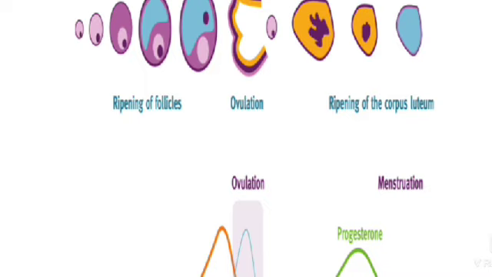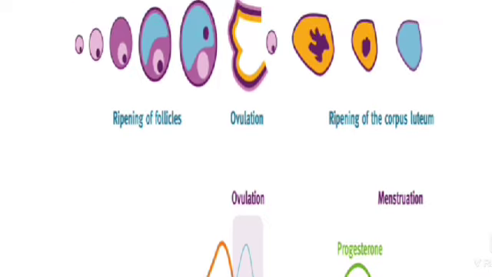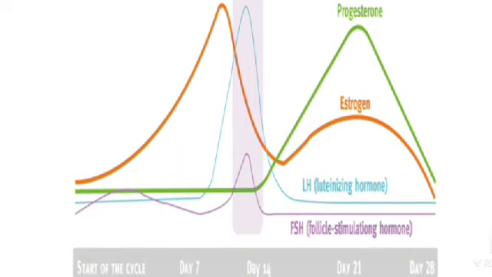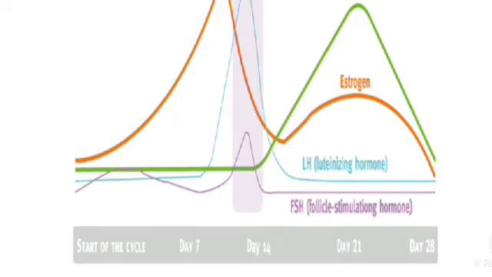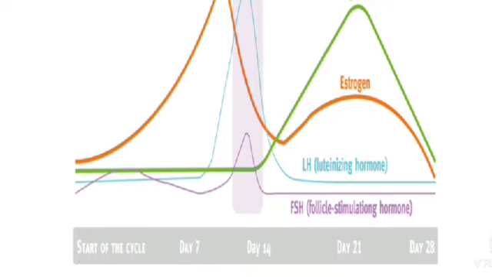See the start of the cycle, day 7: ripening of follicles, ovulation, ripening of the corpus luteum, ovulation and menstruation. See the hormones: progesterone and estrogen, luteinizing hormone, follicle stimulating hormone, all occur in the 14 to 21 days.